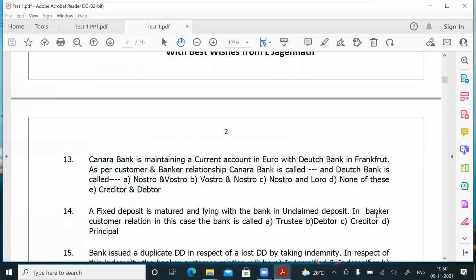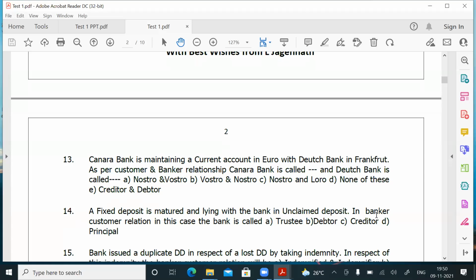Canara Bank is maintaining a current account in euro with the Deutsche Bank in Frankfurt. So as per the customer-banker relationship, who is the customer for Deutsche Bank? The customer for Deutsche Bank is Canara Bank. Who is the banker? Deutsche Bank is the banker.